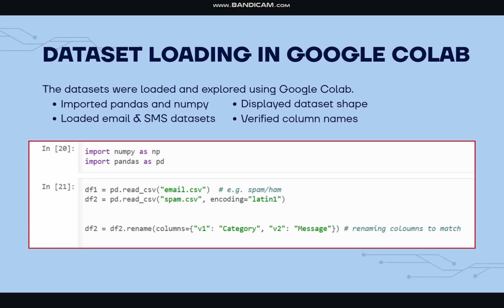We imported the necessary Python libraries like Pandas and NumPy, loaded both email and SMS datasets, verified the data shape, and checked the data columns. These ensured that the data was properly structured before further preprocessing.